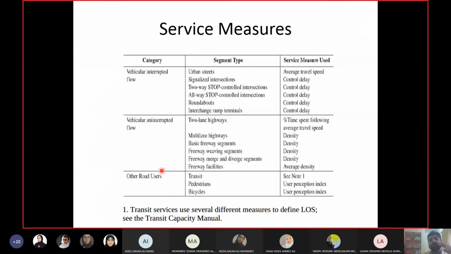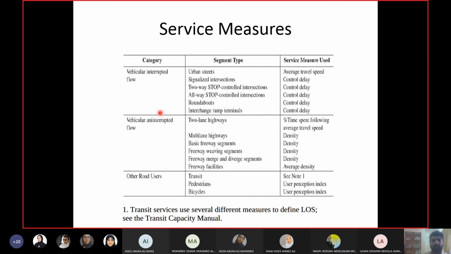Now you see the service measures here. What is a service measure? A service measure is the data or the parameter which you require to calculate level of service. Service measures will depend upon what type of facility you have. First of all, we have interrupted flow facilities, and uninterrupted flow facilities, which we already know about. And then we have other road users, which are transit users, meaning public transport users, pedestrians, and bicyclists.